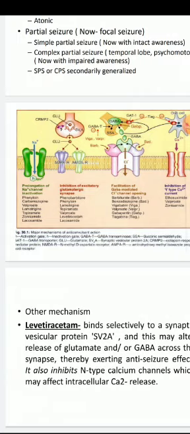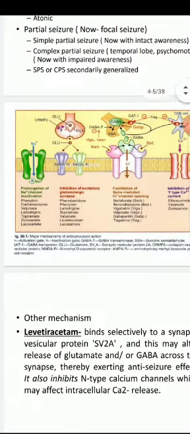First one, prolongation of sodium channel inactivation. This mechanism of action is shown by many anti-epileptic drug, many anticonvulsant drug, mainly phenytoin. Phenytoin is the main drug, a very important drug in anti-epileptic category, which acts through this mechanism, prolongation of sodium channel inactivation. Carbamazepine also shows this action. Valproate, the third drug.